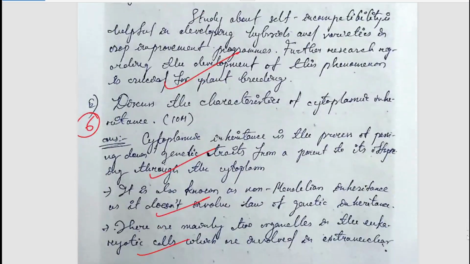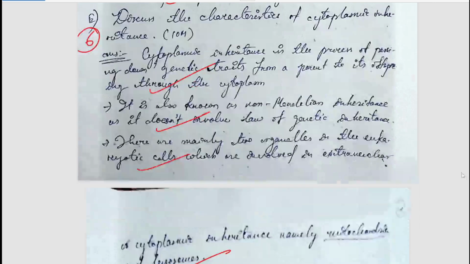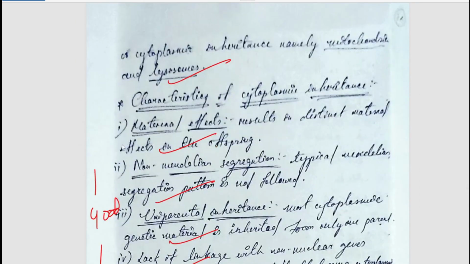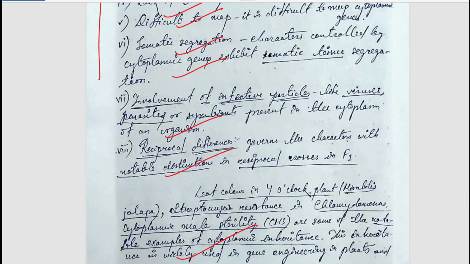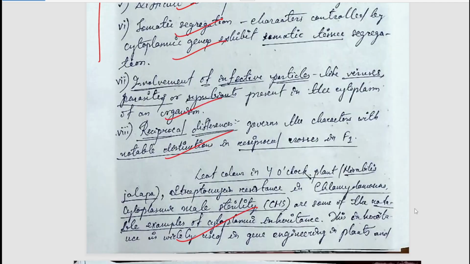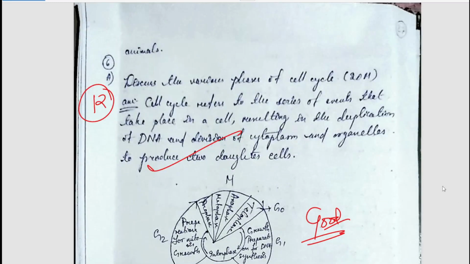The next question is discuss the characteristics of cytoplasmic inheritance. So we all know what cytoplasmic inheritance is. That is, there are some kind of traits that is inherited. So what are its characteristics? Maternal effects, obviously, non-Mendelian segregation, uniparental inheritance. So written points, you can simply pause and read it. I don't want to go in detail in these things because I have discussed all in the static video lectures, and various times I have solved these types of questions in the PYQ sections. Because all this has been asked several times in PYQs. Now let's move to the next question.